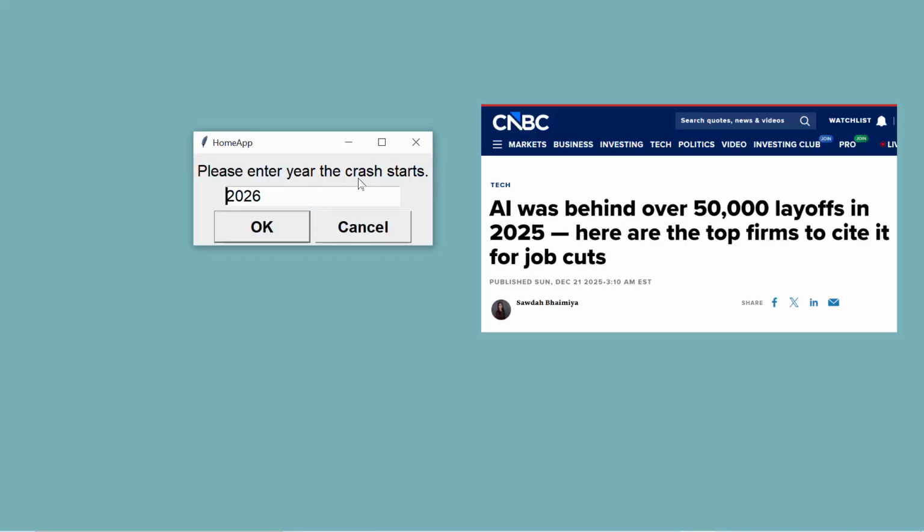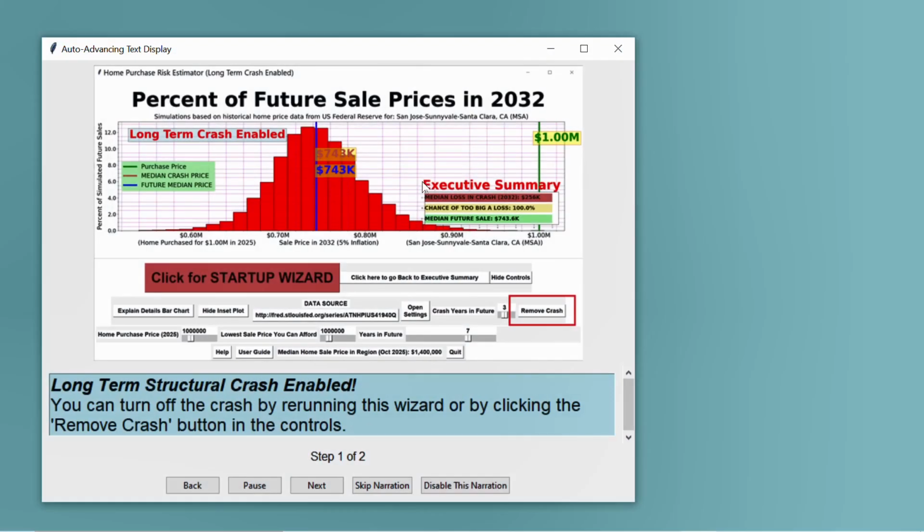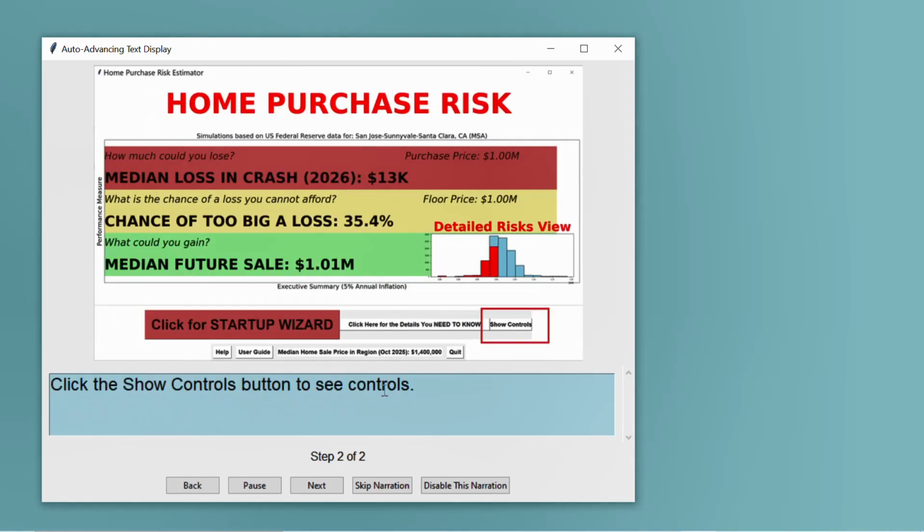We've seen all of the layoffs and frightening news stories about AI, not so much about Zoom, which is a much more proven technology. So let's say the crash actually starts in 2026, this year. Again, a narration that shows you how you can turn on and off and control the structural crash through the detailed controls without the Startup Wizard. In many cases, the Startup Wizard is very convenient.